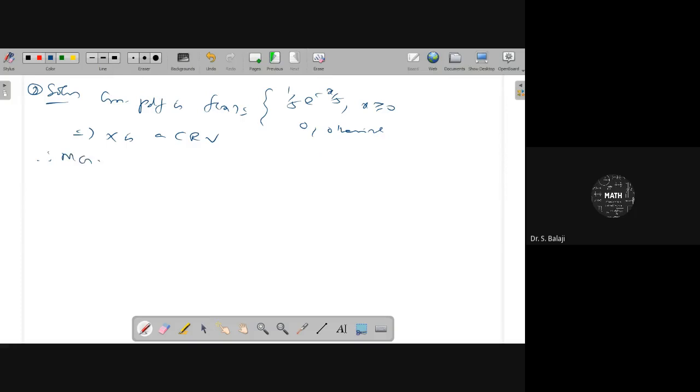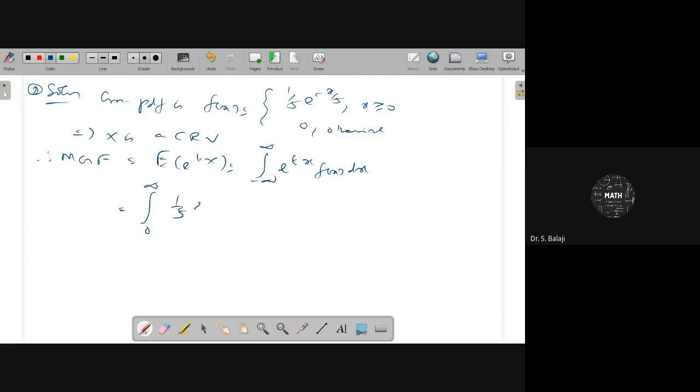Therefore, MGF equals the expectation of e power tx. By definition, it is the integral from minus infinity to infinity of e power tx f of x dx. For minus infinity to infinity, only from 0 to infinity does the function have a value.